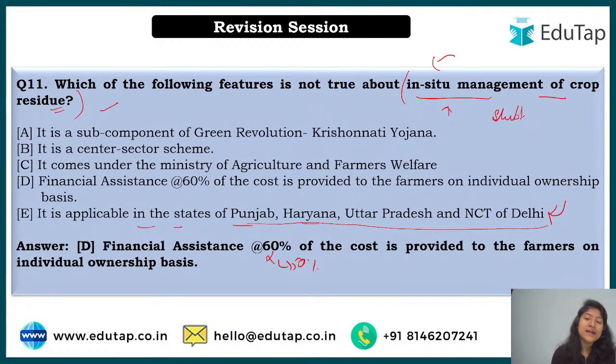Whatever waste portion is left behind after you have harvested your crop, that is stubble. Because of stubble burning in these states, air pollution happens. That is why this scheme has been introduced in these areas.